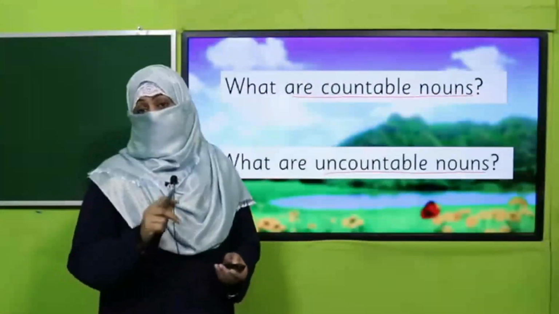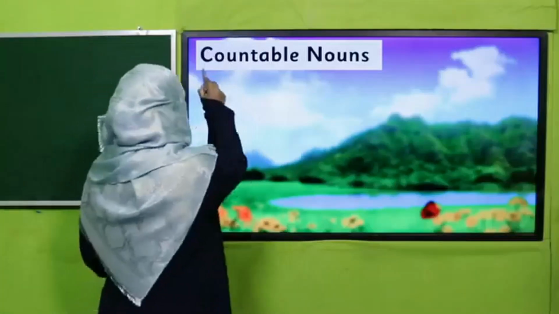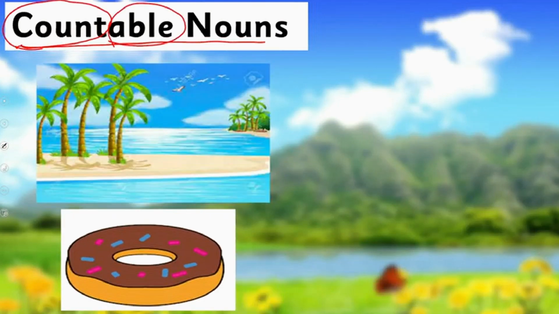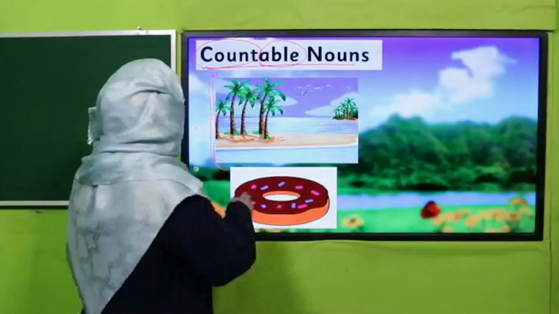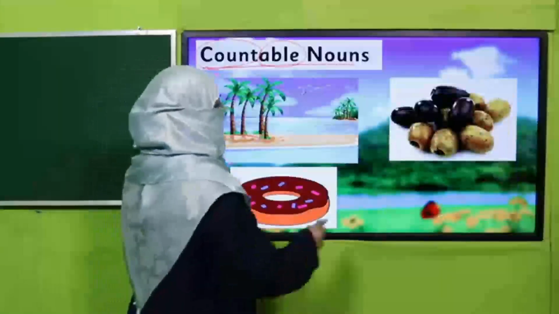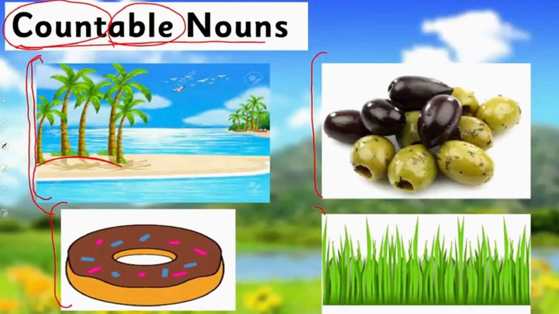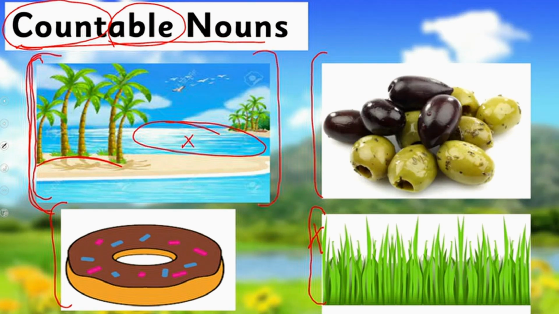Yes, my dear students, I hope you could recall countable nouns refer to something which we can count. Countable, which can be counted. One picture, one island, 5 trees, anything which we can count. One donut, yummy, yummy olives. We can count olives. But grass, can we count it? No. Water over here, can be counted? No. So one thing which we can count is countable and one thing which we cannot count is not countable.